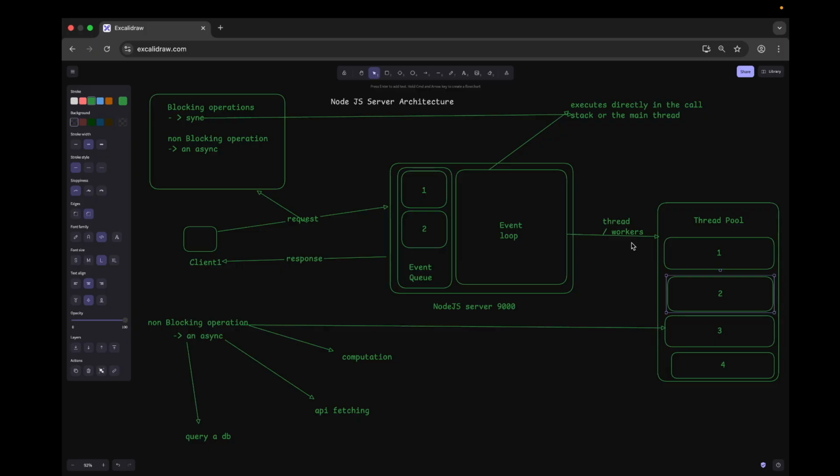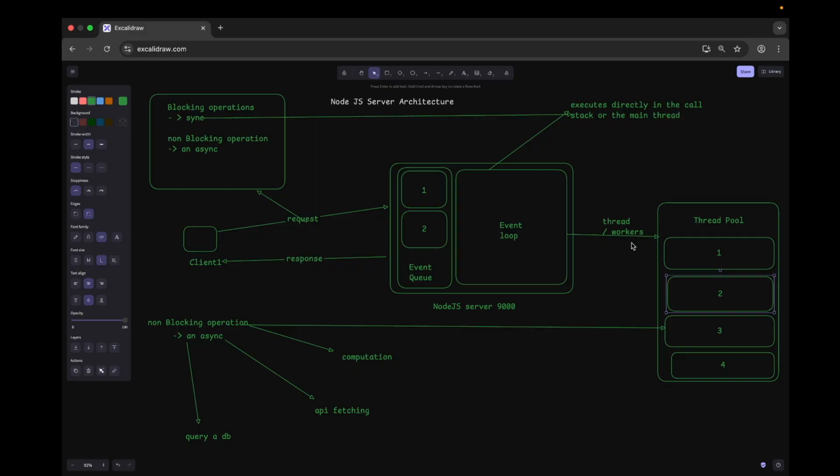After that, the user's request goes to a thread and the user gets the response. Second, callback hell: complex nesting of callbacks can lead to hard-to-maintain code.